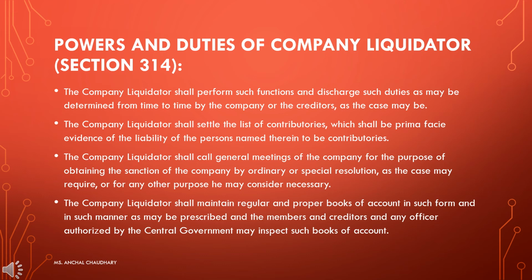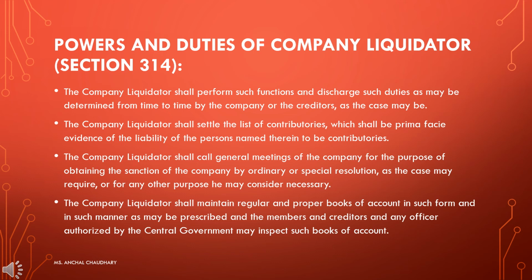Second, the company liquidator shall settle the list of contributories. So liquidators should know who all are the contributories of a company, who all have invested in the organization and at what amount. So this list should be settled down with the liquidator.